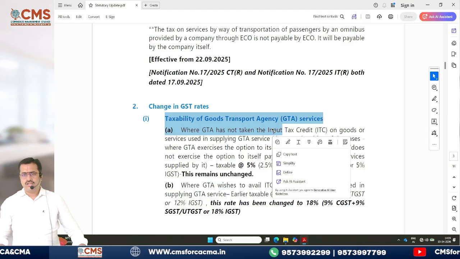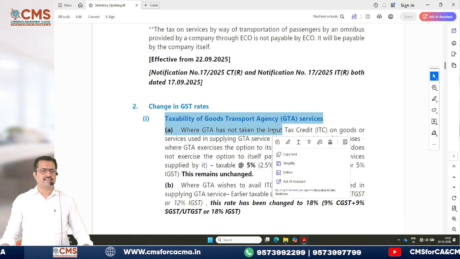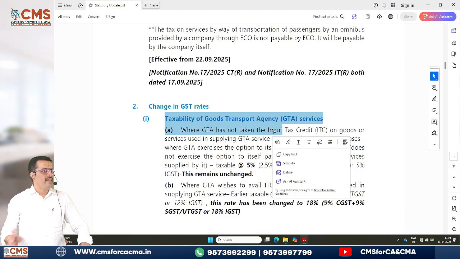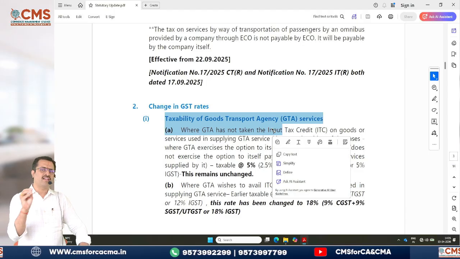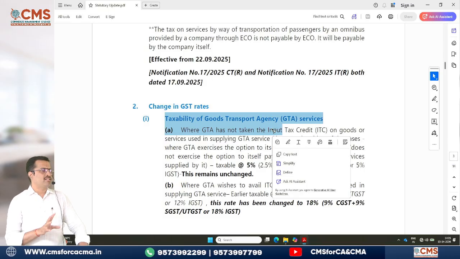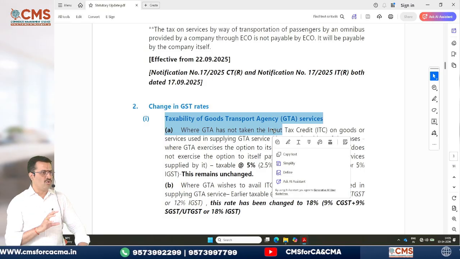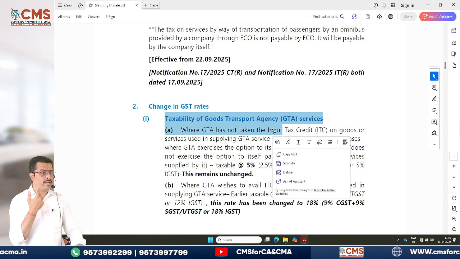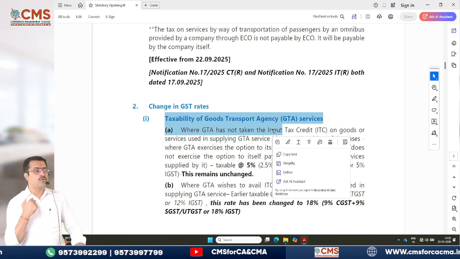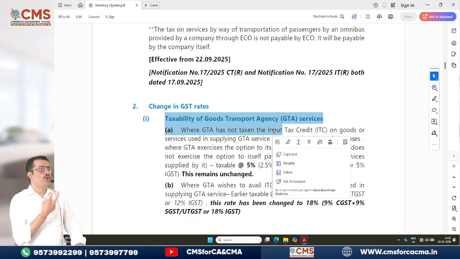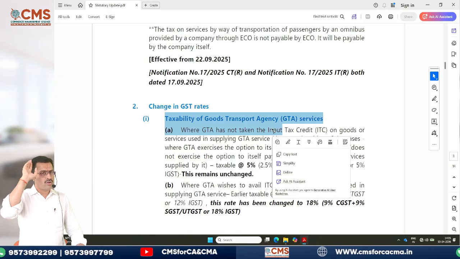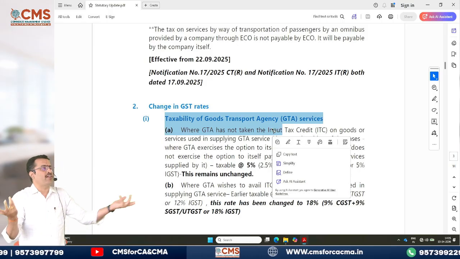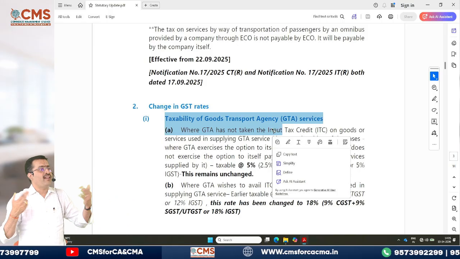Then comes your changes in the GST rate, especially when it comes to GTA services. If you remember, you have already learned taxation of GTA services, similarly taxation of renting of motor vehicles. In case of GTA services, generally reverse charge will be applicable. In case of reverse charge, the rate of GST will be 5%, we know. But sometimes you can also have forward charge. GTA can opt to pay tax even on forward charge. Now when it goes to pay tax on forward charge, two rates will be applicable. I'm talking of the old rate. 5% and 12% was applicable earlier. 5% when you do not avail ITC. When you avail ITC, it was 12%.